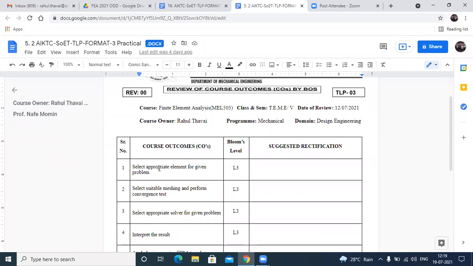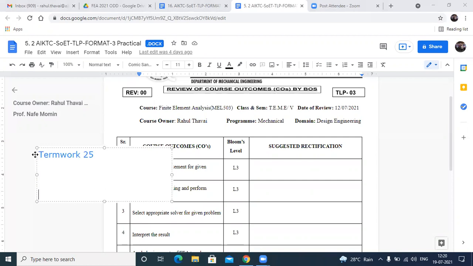I will just annotate that on the screen. I will write down this term work of 25 marks, and we have the oral and practical exam, also for 25 marks. I am telling you this now only; afterwards this will not be repeated.